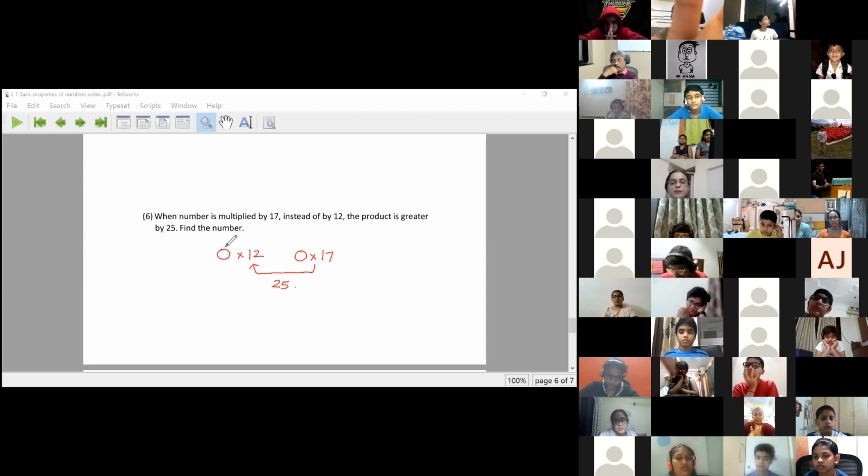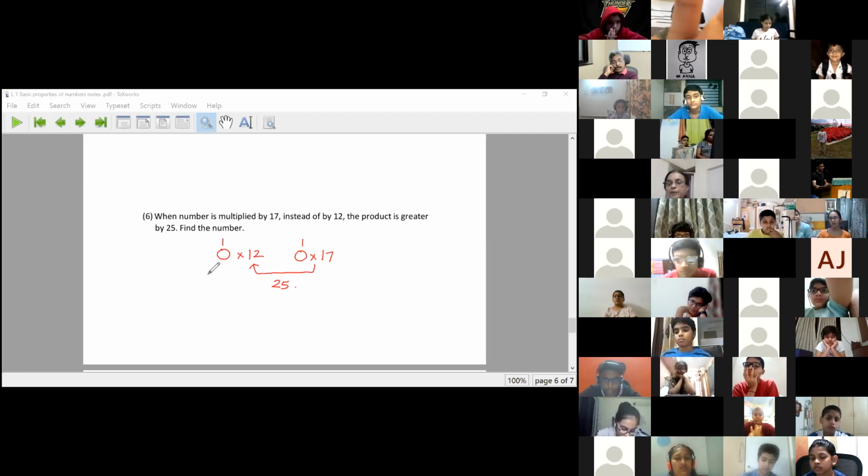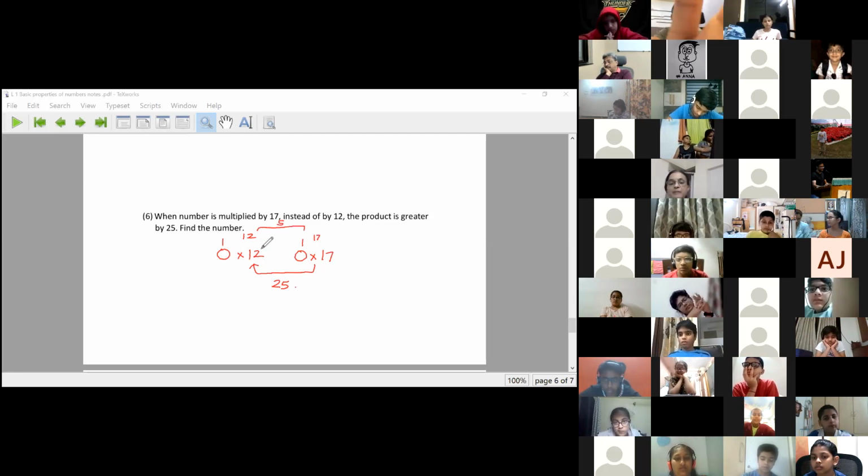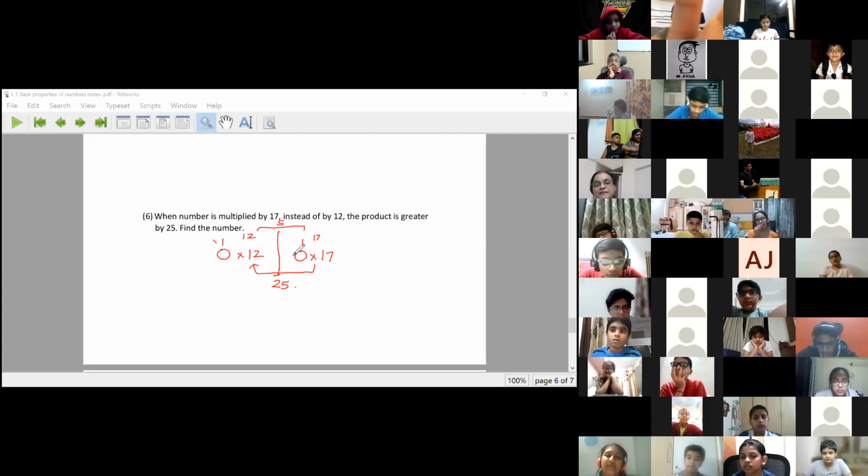Now, suppose the number was 1. Then the gap would have been 5, because 1 multiplied by 12 is 12 and 1 multiplied by 17 is 17. My answer would have gone wrong by 5. But my answer has gone wrong by 25. That is 5 times this. So what can the number be? 5 times 1, so 5.